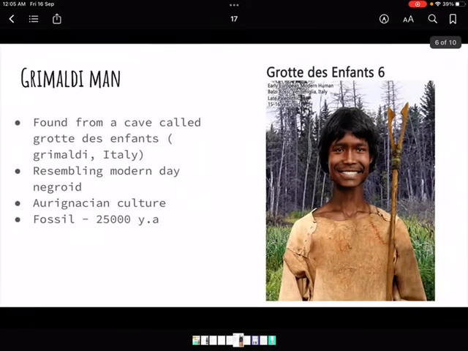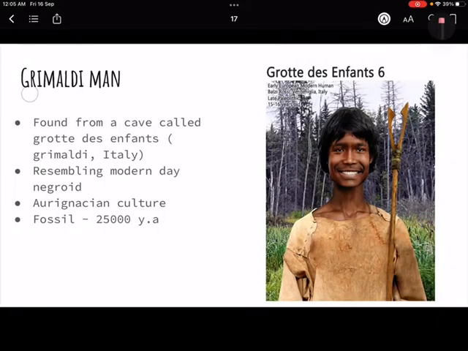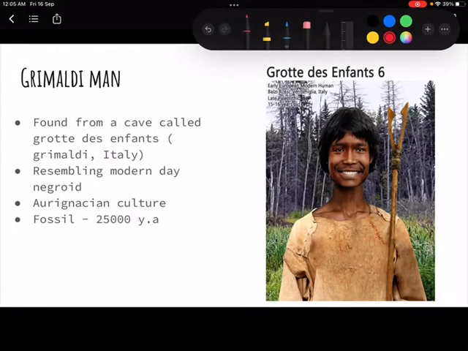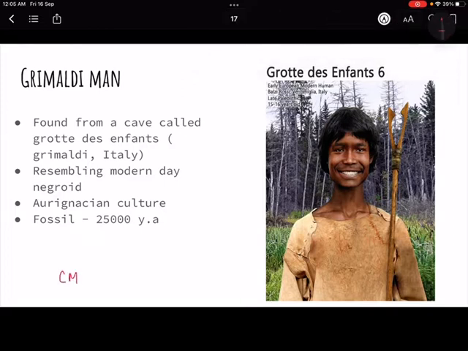See, Grimaldi. Yesterday when we were doing Cro-Magnon, we had seen that they existed around 40 to 30,000 years ago, right? So next in continuation is Grimaldi, because it was found around 25,000 years ago.